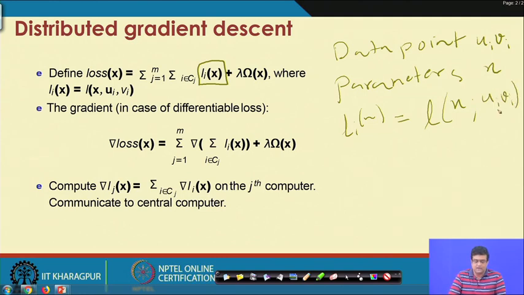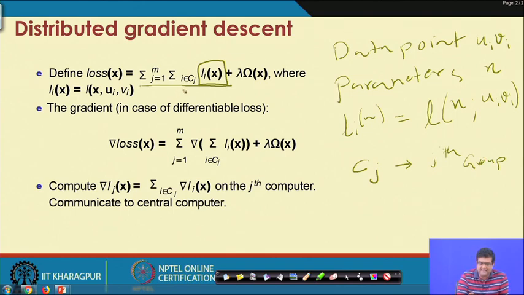Our loss can be decomposed like this, where I break down the data into clusters Cj, the jth group.